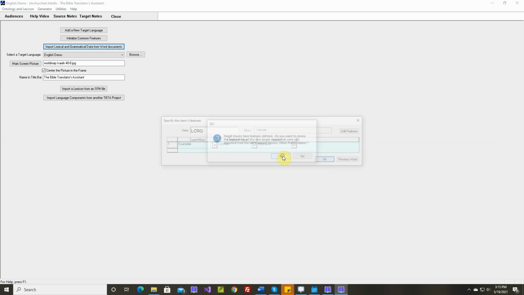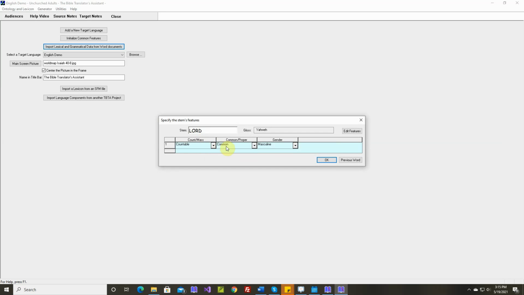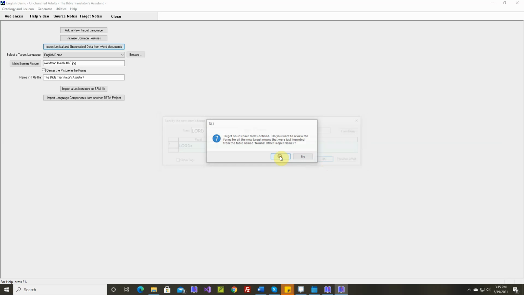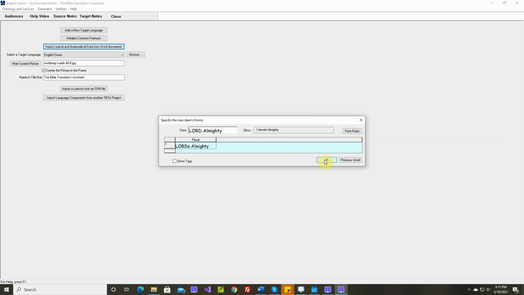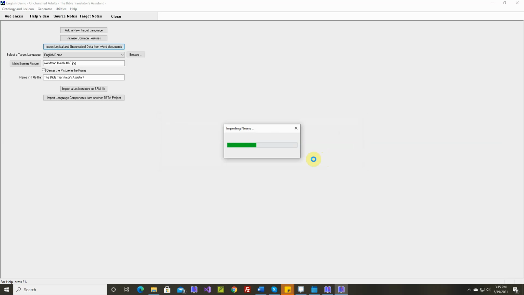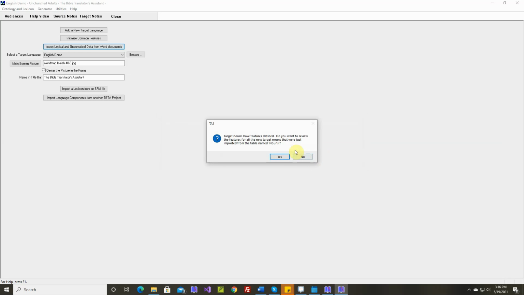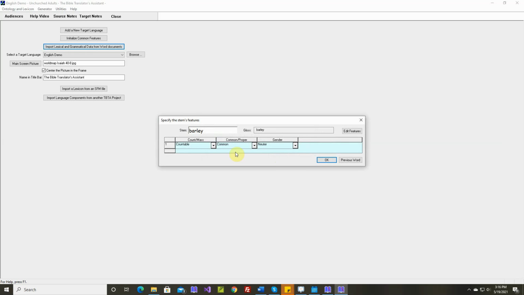Target nouns. Okay, these are other proper names. Lord. Okay, Lord we say is common because we say the Lord. When we say common proper, we're really saying does it take an article or not? And we say the Lord, so it is common, masculine. Lord Almighty, common, masculine. Lord's, Lord's Almighty. Target nouns have features defined, yes. Okay, barley. Okay, barley is a mass noun. Common, the barley, it. Daughter-in-law, feminine.